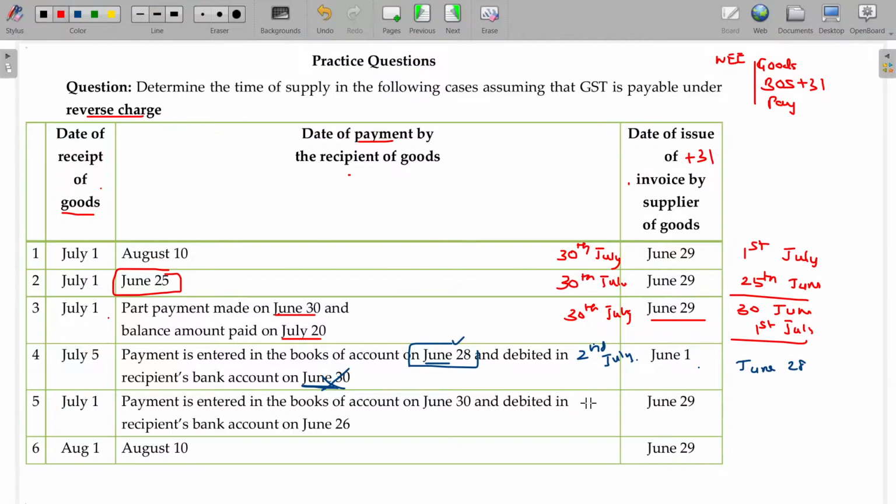And here June 29th means it is 30th July only, no problem. Payment entered in the books of account on June 30 and debited on June 26th. So we have to take between these two whichever is earlier: June 26th and 30th July. Then June 26th will be final.